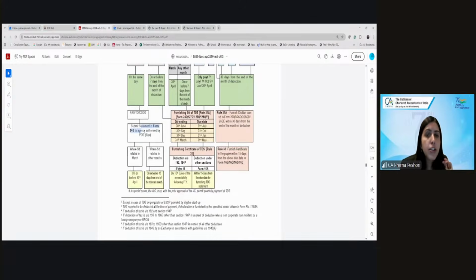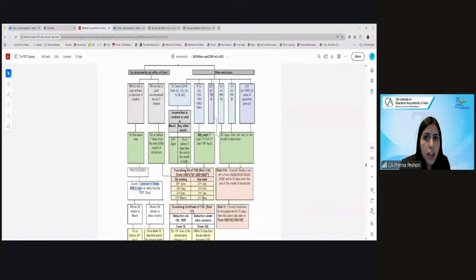So if the deduction is under 192 salary or 194P, it has to be issued in form 16. What you have learned so far, when you file the return, you call for form 16, which will have all the details of your salary and the TDS deduction. Yes or no? It has part A, part B. And this has to be issued by 15th June of the immediately following financial year. And in case of other sections, it has to be under form 16A, within 15 days from the due date of furnishing the TDS statement. So if you have furnished by 31st July, within 15 days from that, by 15th August.